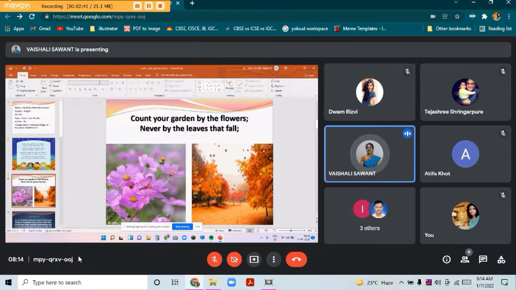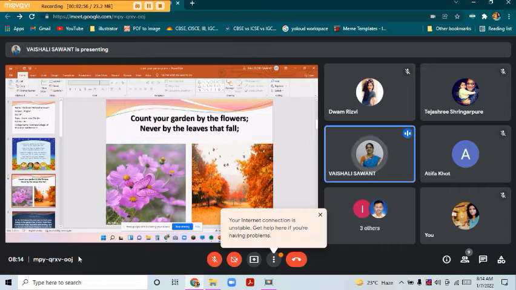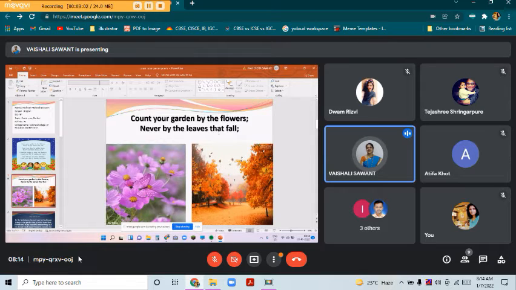Leaves that are fallen indicate the negativity that is there. Leaves that are fallen means the dried leaves which were on the tree and have fallen on the ground. So the poet is conveying a message here that we should always see the good things in our life, and always ignore all the negative part.